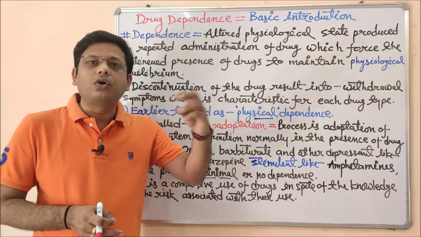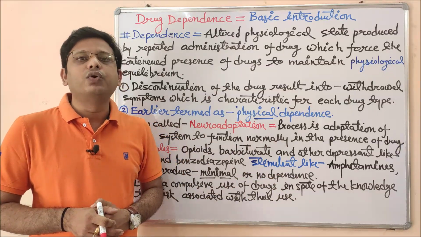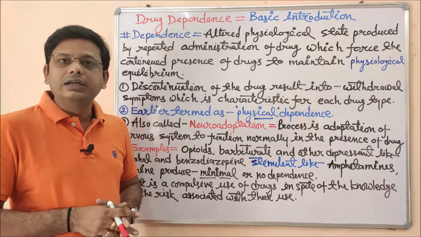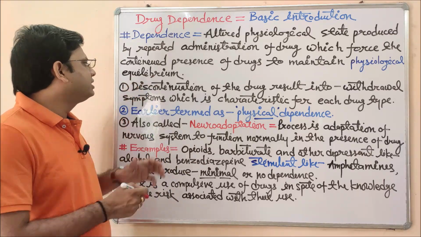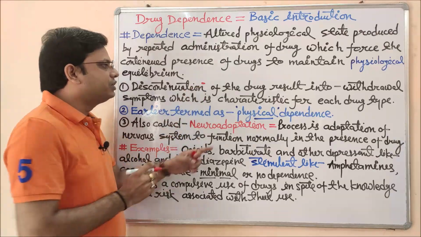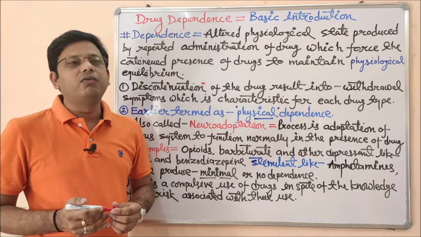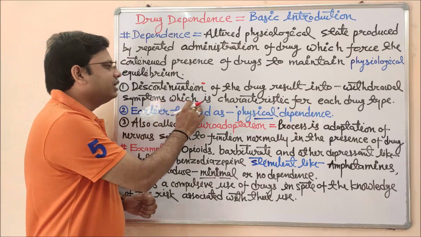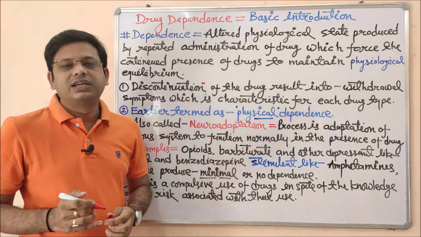But if you withdraw the drug, he or she will start showing some withdrawal symptoms or withdrawal syndromes. This is called drug dependence. The next point says the discontinuation of such a drug results in withdrawal symptoms. So we can also say this is a symptom which is characteristic for each drug type.